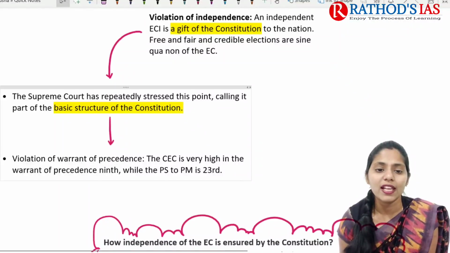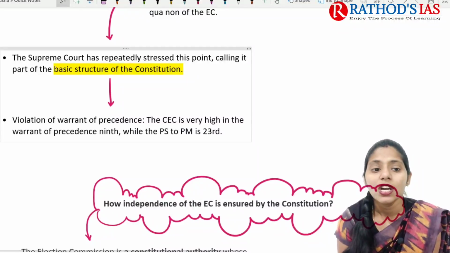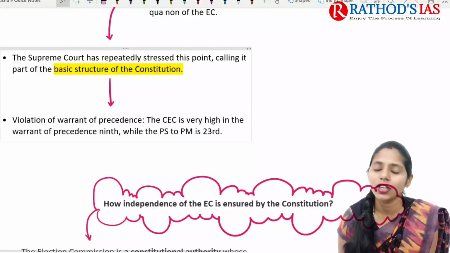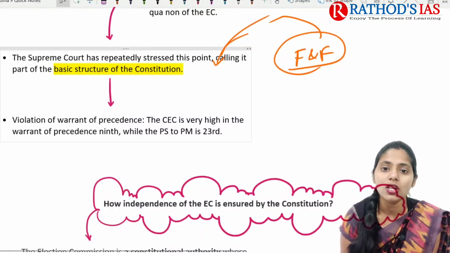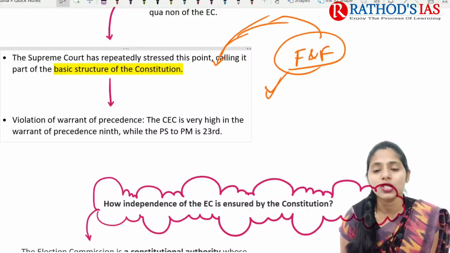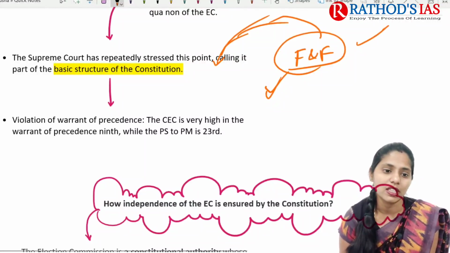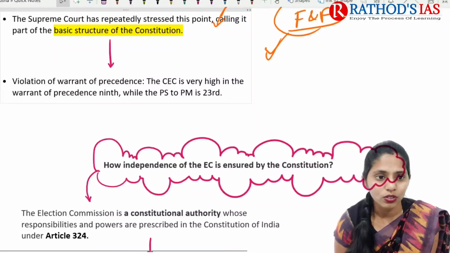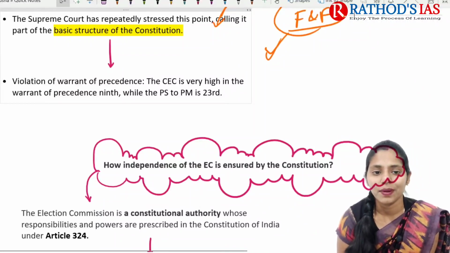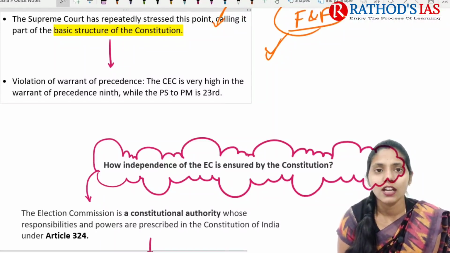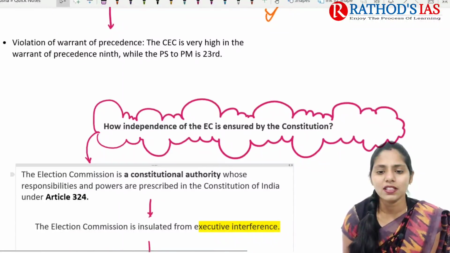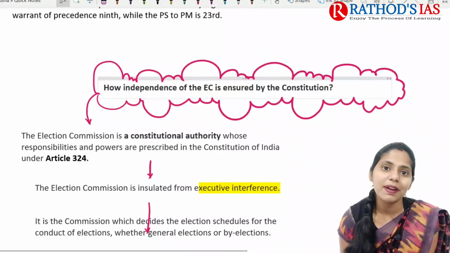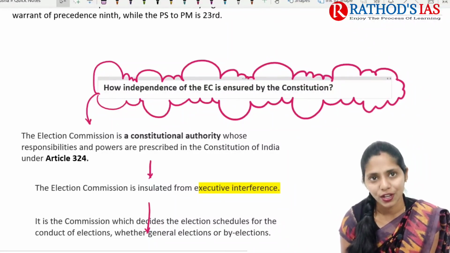Next, the Supreme Court has repeatedly stressed this point, calling it a part of the basic structure of the Indian Constitution. As I said, free and fair elections are one of the basic structures of the Constitution. So to ensure this basic structure, we need to maintain a distance from the executive. It is also a violation of the warrant of precedence: the Chief Election Commissioner is very high in the warrant of precedence, at 9th, while the Principal Secretary to the Prime Minister is at the 23rd place. And now let us try to see how the independence of the Election Commission is ensured by our Constitution.